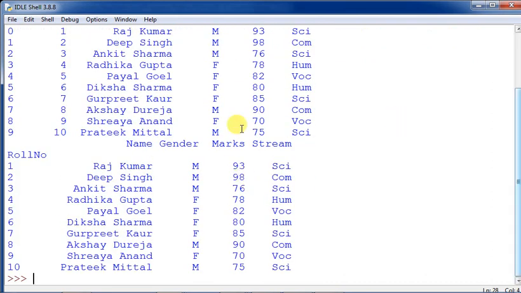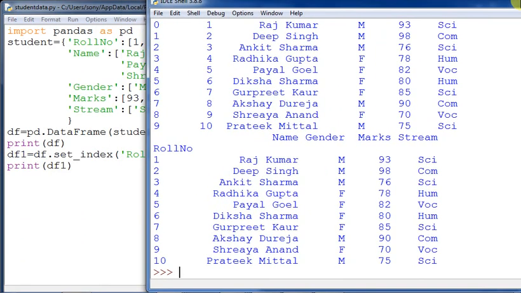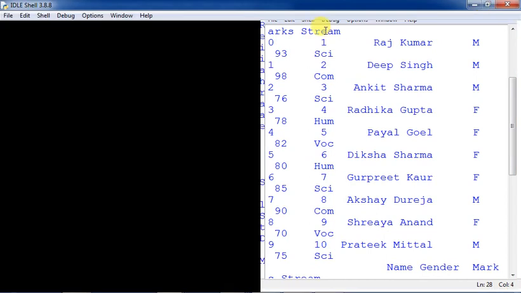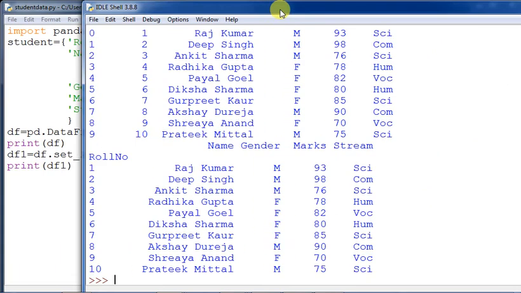Let us see here. Okay, see, the separate index has come, but the roll number has been made into your index, so no more 0 1 2 3 4 is coming in the output. Okay, so that is the utility of the df.set_index command. Because of the set index only, we have given roll number, so the index has disappeared.